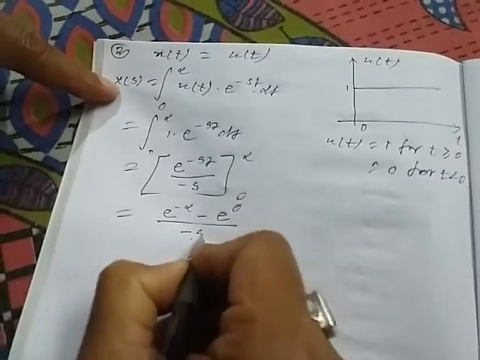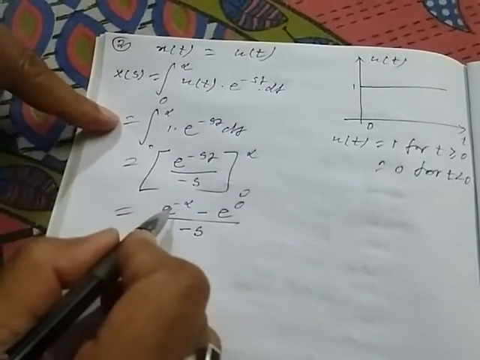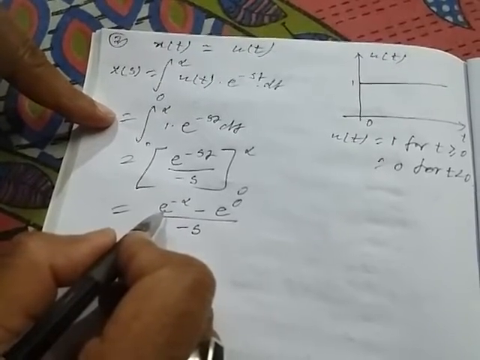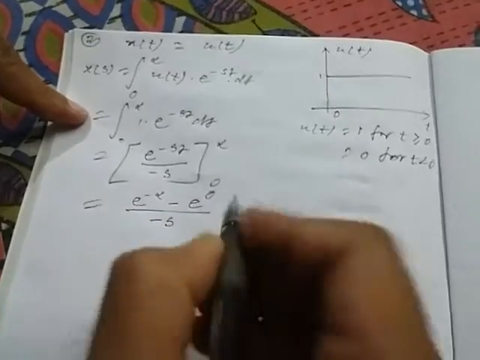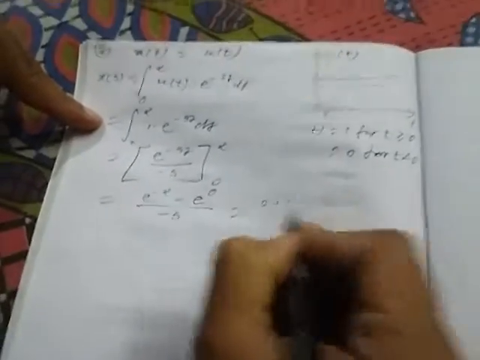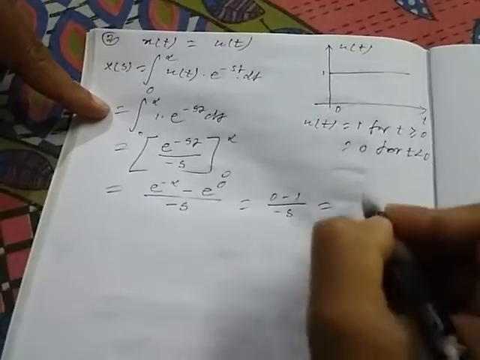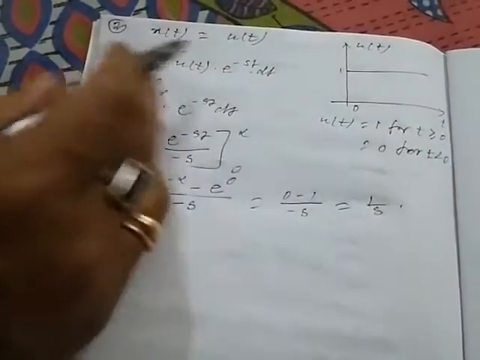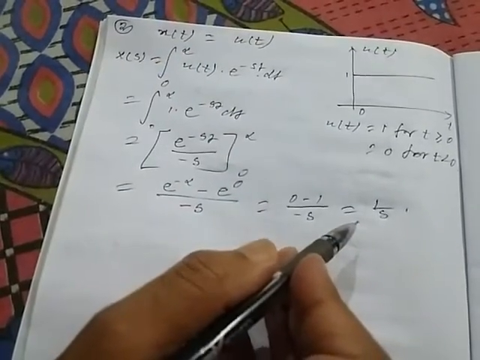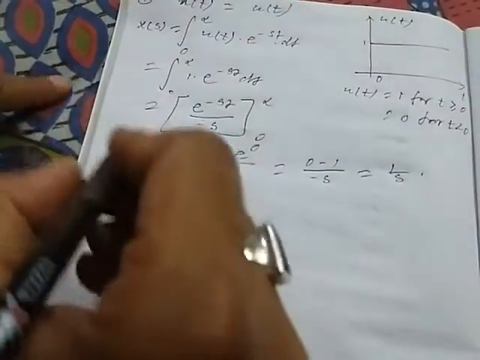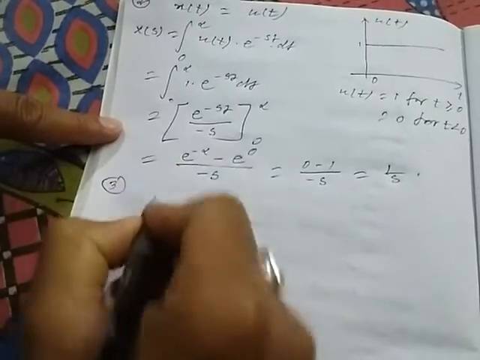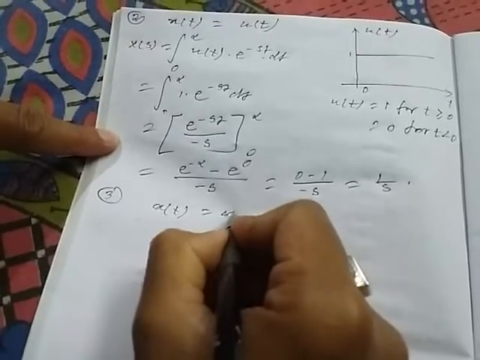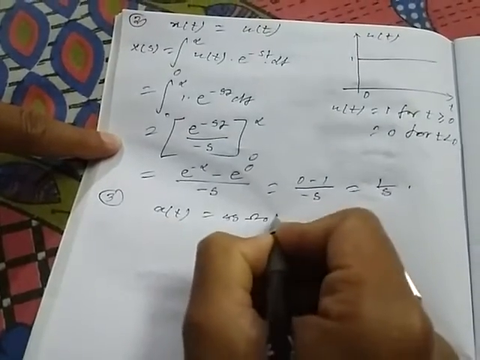by minus s. Now e to the power minus infinity is basically 1 by e to the power infinity, so 1 by infinity, that is 0, and e to the power 0 is 1, so 0 minus 1 divided by minus s, that is 1 by s. So the Laplace transform of the unit step function is 1 by s. Just remember this.